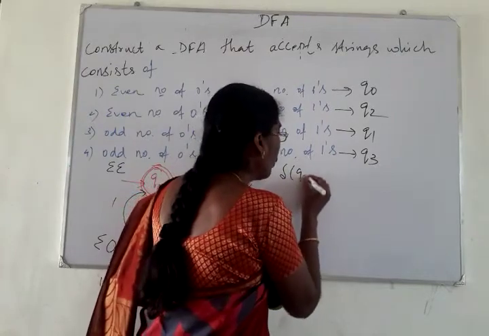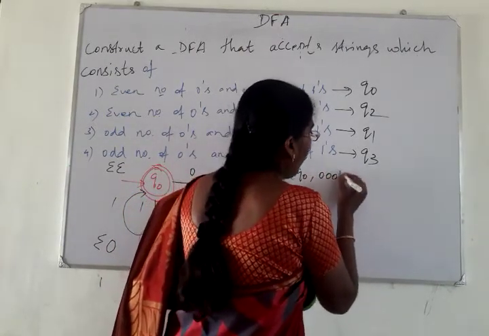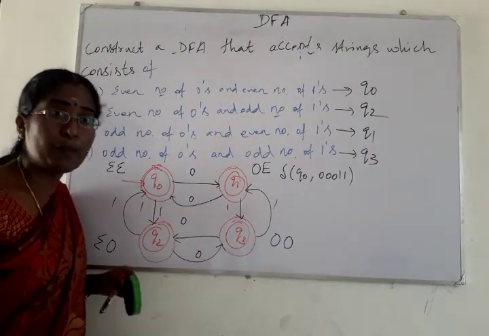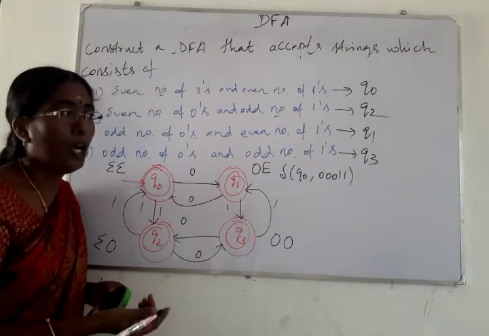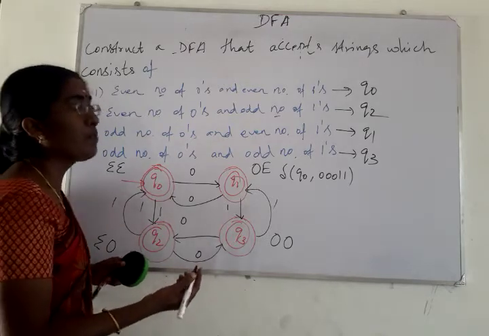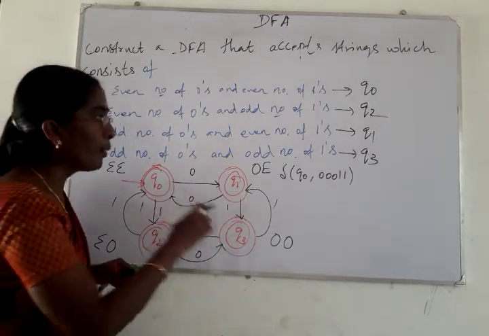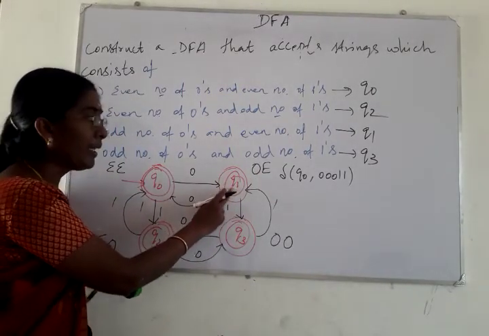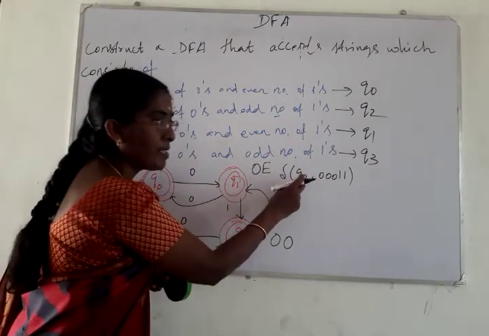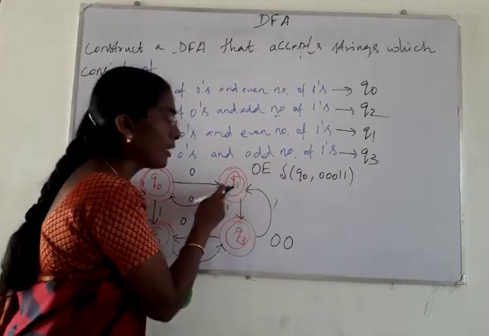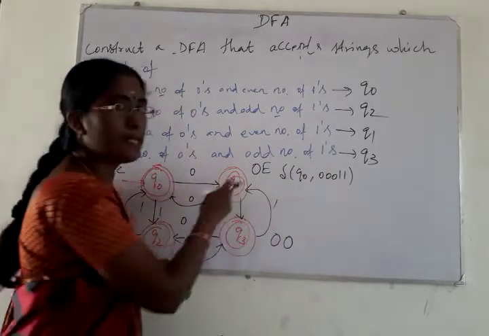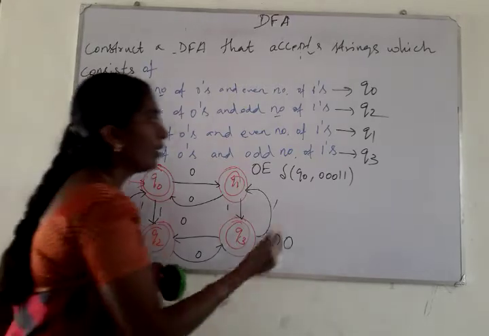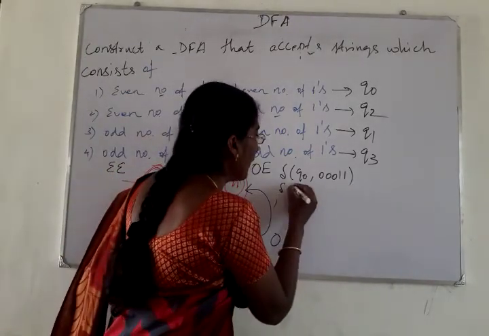Delta of Q0, comma 00011. What does 00011 mean? It consists of some odd number of zeros and even number of ones. Odd number of zeros and even number of ones means which one will be the final state? Then Q1 will be the final state. Right? So we have to extend this transition, meaning the transition must end at the state Q1, then the string will be called an accepted string, or else it is a non-accepted string. Right? You all know how to extend this transition.